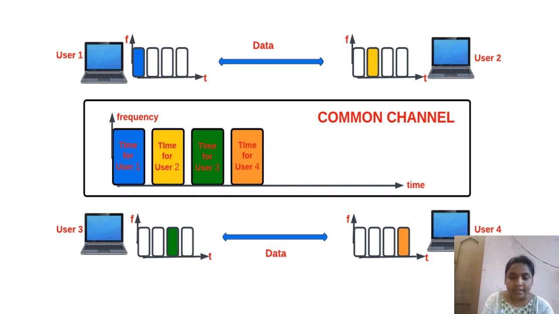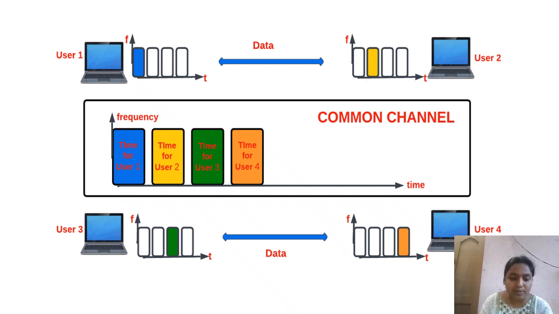In TDMA, the bandwidth is just one channel that is time shared between different channels. Each station is allocated a time slot during which it sends the data.